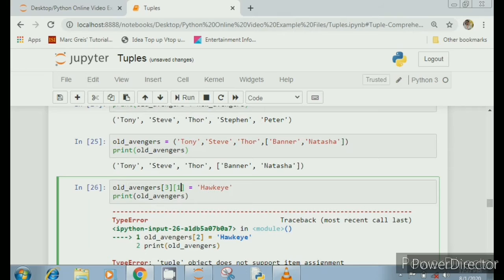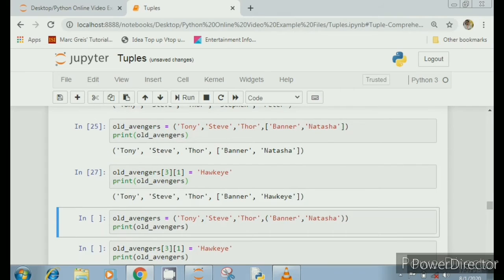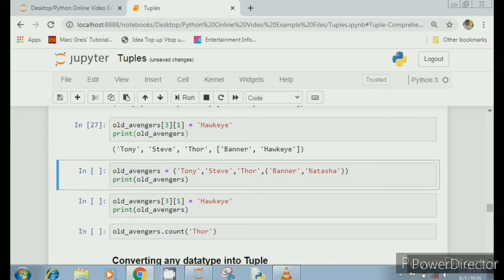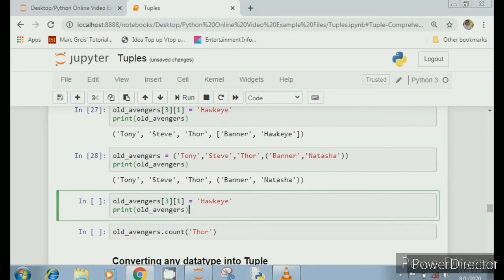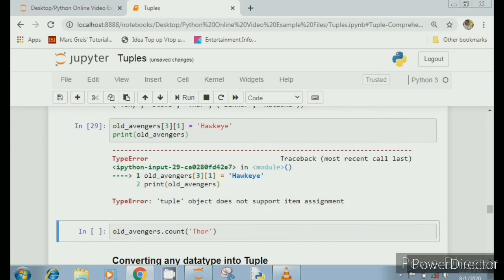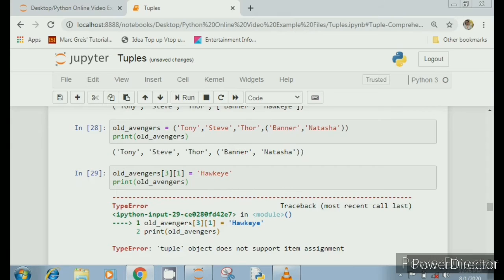So I'm changing Natasha to Hawkeye. Let's see if it works. Okay, so if there is a list within a tuple, I can change the contents of the list but not the tuple. Now let's try this with a nested tuple. Okay, now let me try this thing here also. So if there is a tuple and you want to change the content of a tuple, you can't change it.